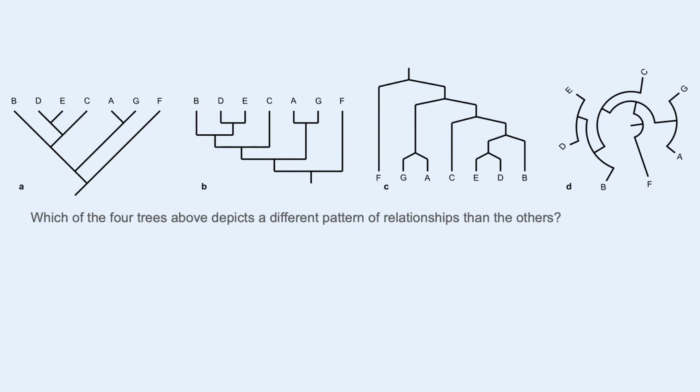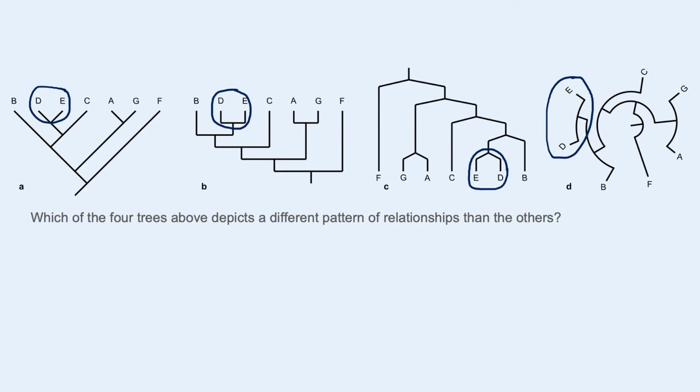All right, this question is meant to give you different ways that phylogenies can be depicted. So we can do the same thing as we did in the previous question, where we're finding close relatives. So ancestor at the bottom, tips at the top, D and E. That one had angled branches. This one has squared branches. This one's got an ancestor at the top and descendants at the bottom, still showing us a clade, a monophyletic group with D and E together. This one's going from the ancestor at the center, radiating outwards.